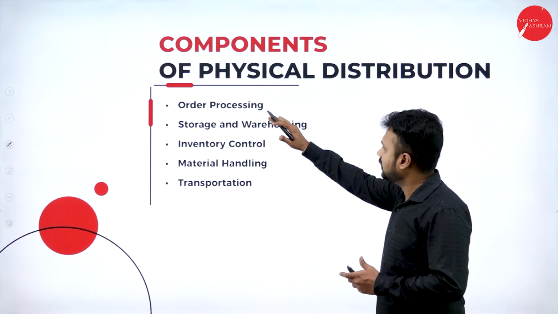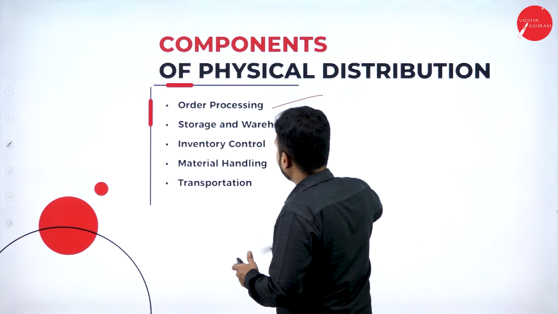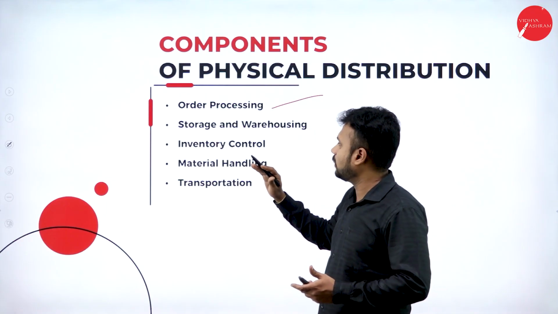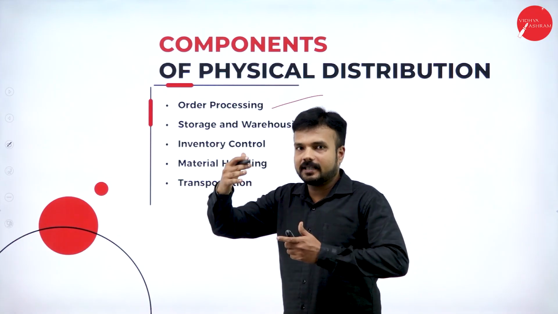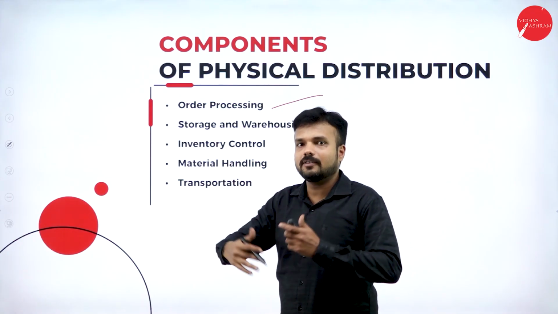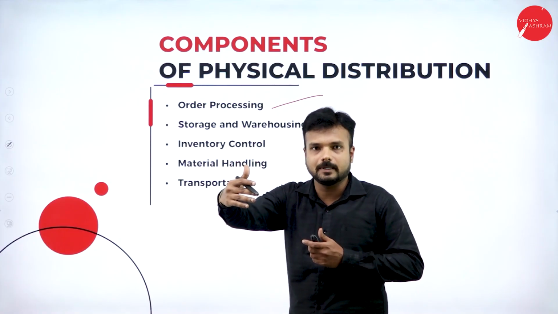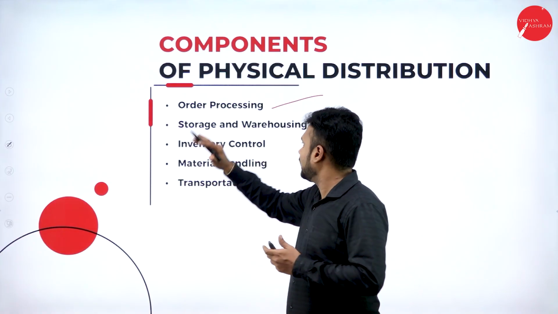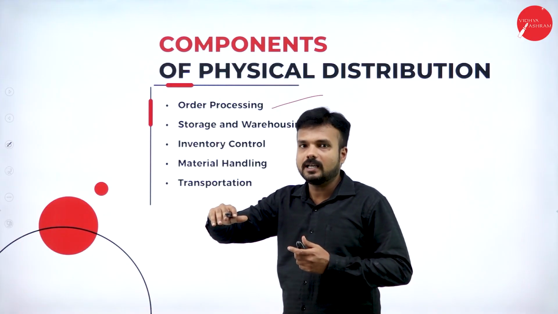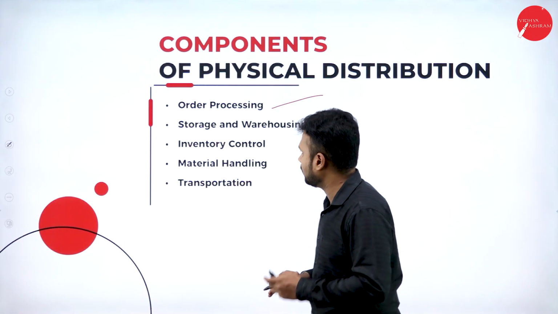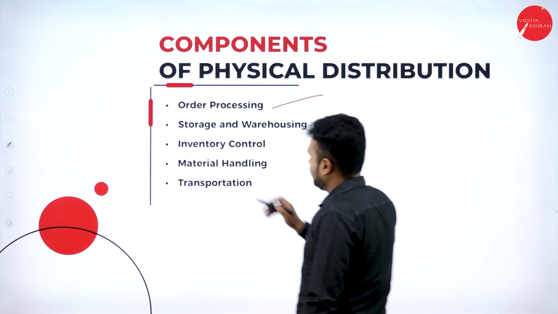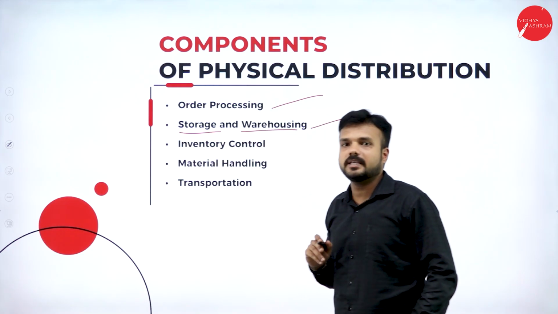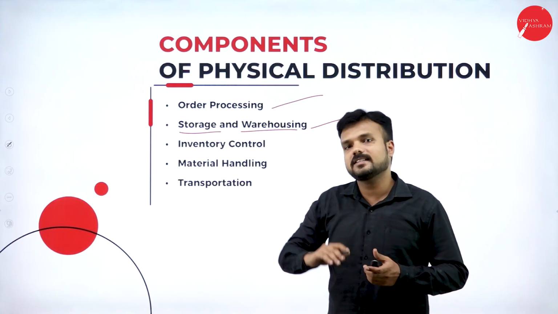Number 1 is order processing. Order processing plays a vital role when it comes to the product sector. Taking the order, processing the order, giving back the product to the consumer. It is very important in each and every sector. It plays a vital role in the product sector and also in the service sector as well. Storage and warehousing. Storage of merchandise goods and also warehousing of merchandise goods plays a vital role.